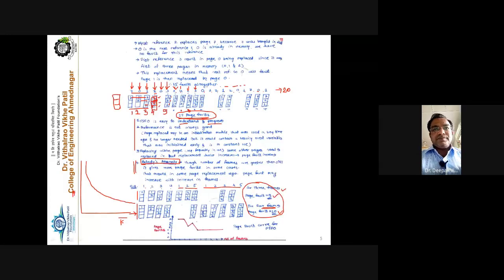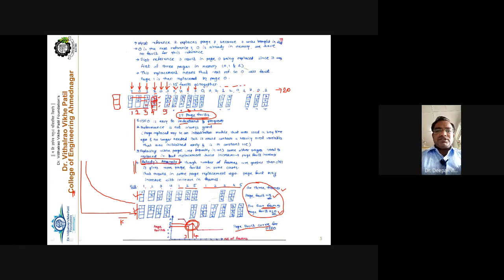This is the region where your page faults increase, and this graph is called the page fault curve for FIFO. You have to give the justification by giving this example with 3 frames and 4 frames, and draw this graph. For 3 frames there are 9 page faults, but if you increase to 4 frames, 10 is the answer.